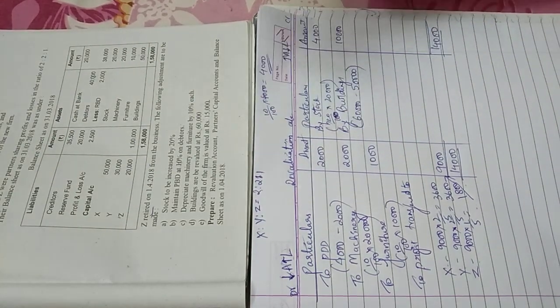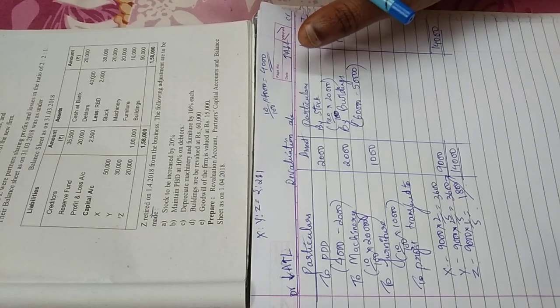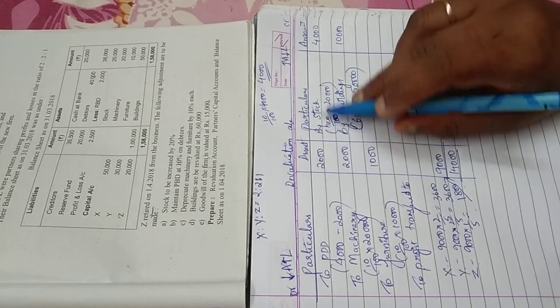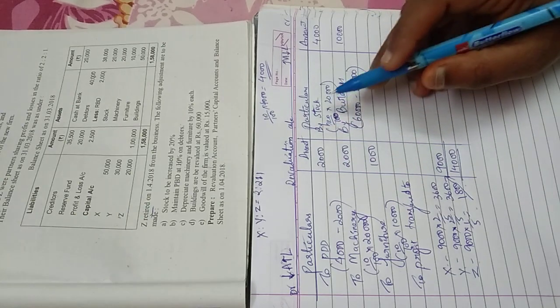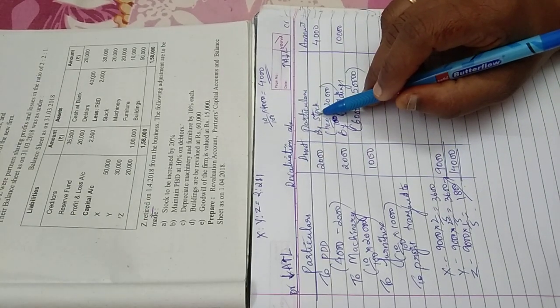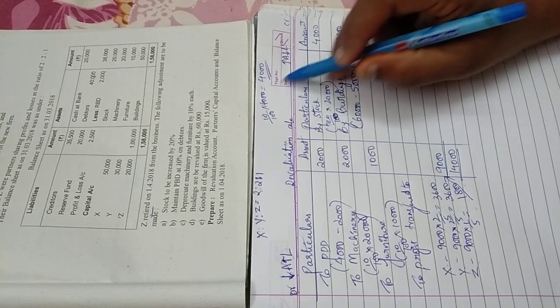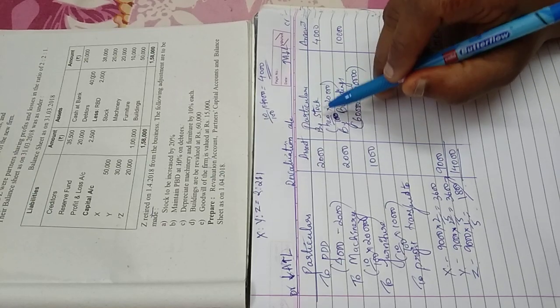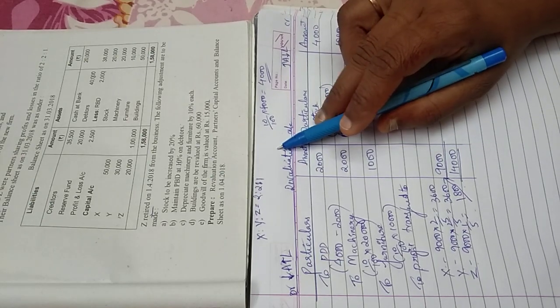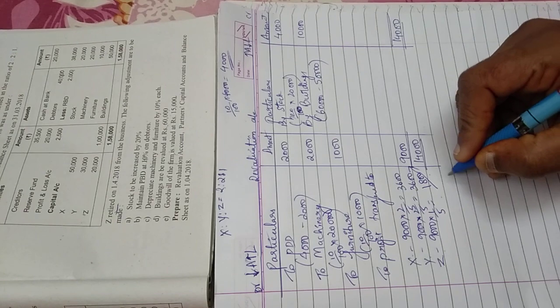Okay, another journal entry they can ask, how would you pass a journal entry for appreciation of stock? Now, which side would I take appreciation on stock? On the credit side. So, you write by stock. How will I write the journal entry? By stock account debit. But I told you when you write journal entry, do not write by. So, it is stock account debit. Heading will be to revaluation account. Stock account debit to revaluation account, being stock appreciated. Okay, done. So the next account that I would do is capital account.